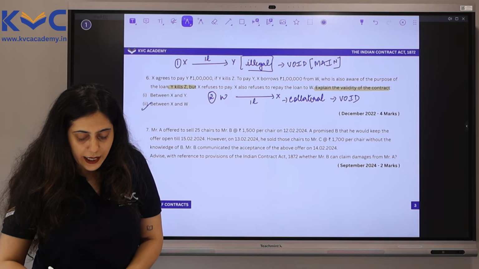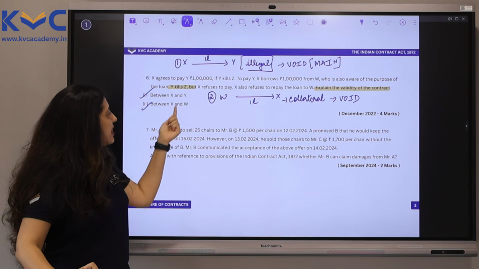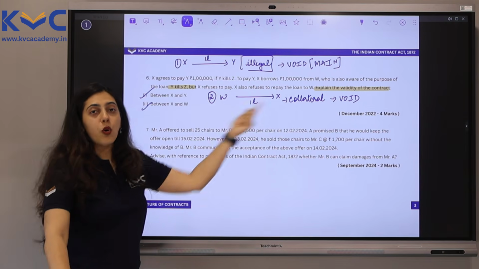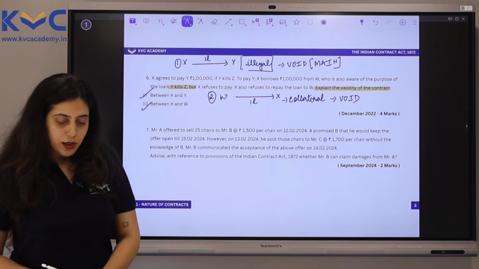So our answer to the second one also is very clear. The agreement between X and W is also void. And this was asked for 4 marks. Quite an easy question.